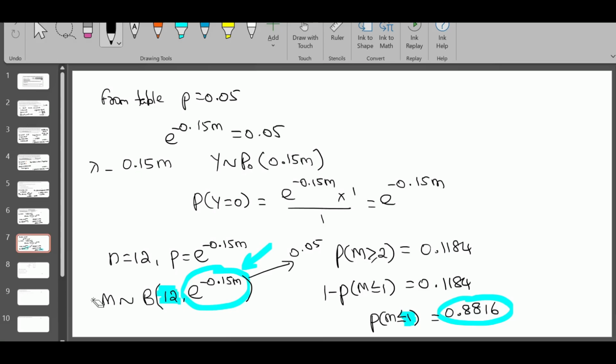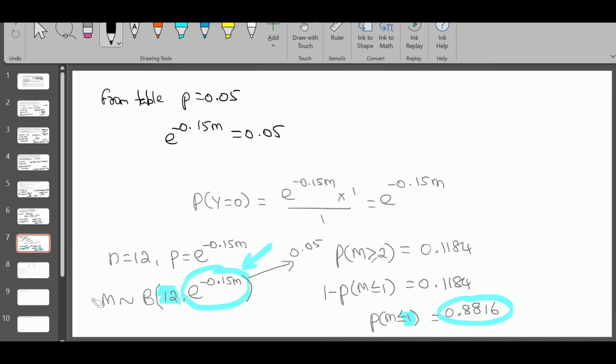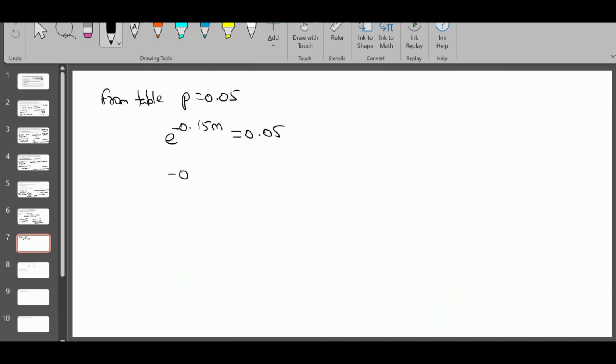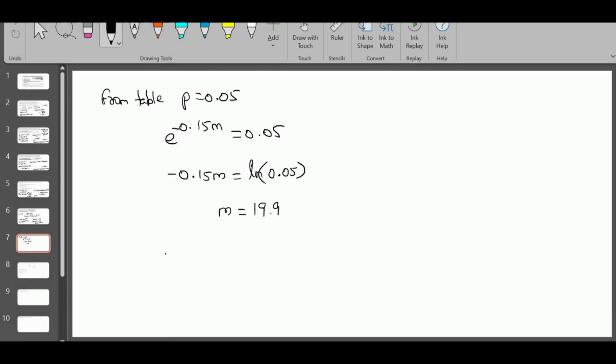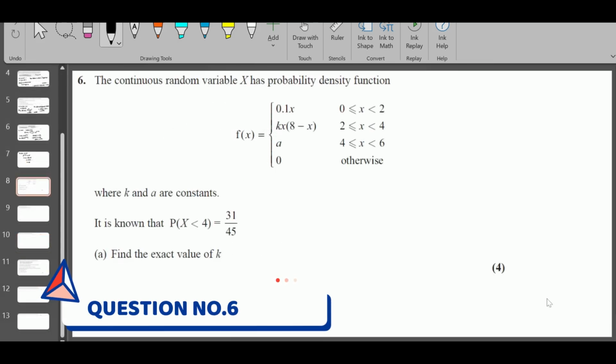So equate this to 0.05 and make m the subject. If you remove e, minus 0.15m is ln 0.05, and m is equal to ln 0.05 divided by minus 0.15. We get 19.971, etc. So m is equal to 20. That's the answer. Question number 6 now.